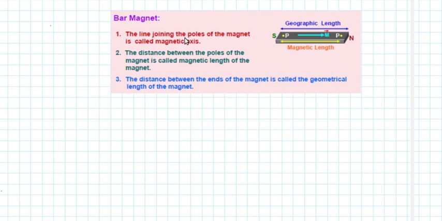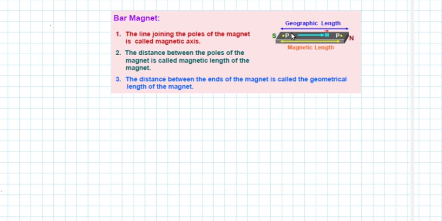Now, the bar magnet. So this is how a bar magnet looks. The important point is the line joining the poles of the magnet is called the magnetic axis. Already I told you a magnet consists of two poles, one is south, another one is north.